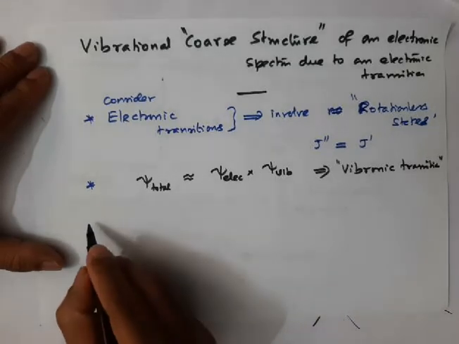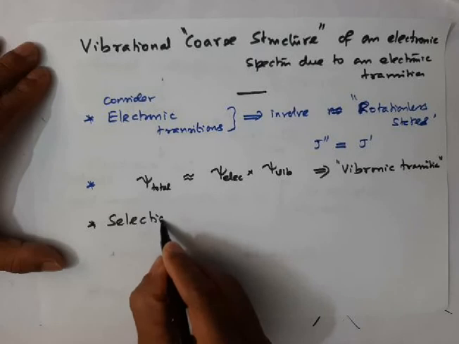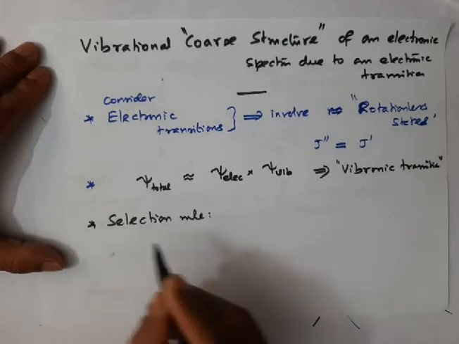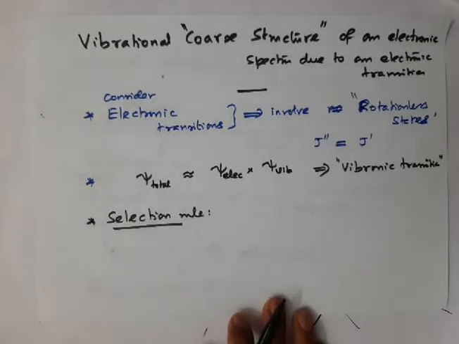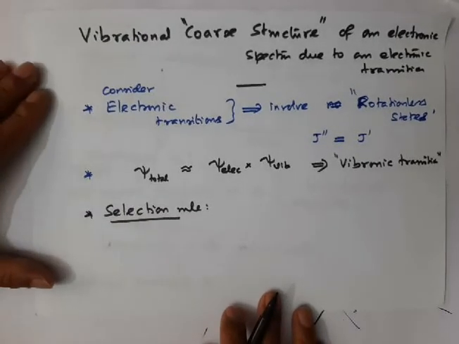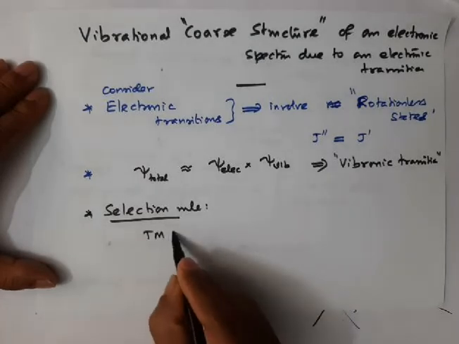So what is the selection rule under vibronic transition? I have already discussed the general selection rule, but now I am going to give the selection rule for vibronic transition alone. You know very well, selection rule means we should consider the transition moment integral.